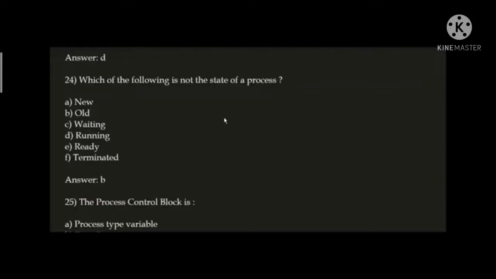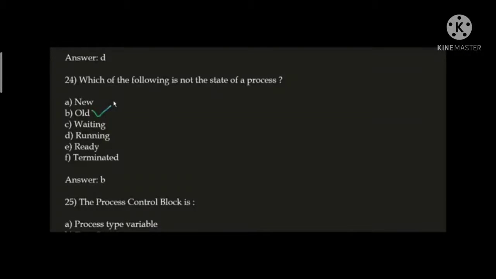Next question. Which of the following is not the state of a process? Here the correct answer is option B, old. Old is not the state of a process. On the other hand, new, waiting, running, ready and terminated are process states.